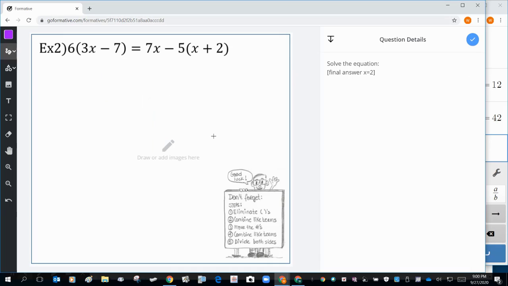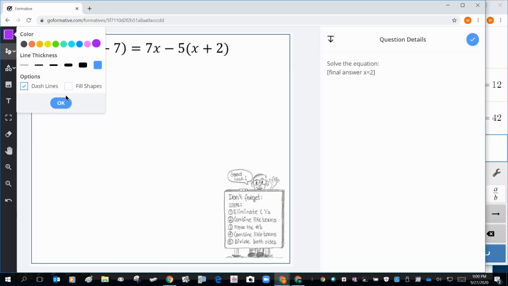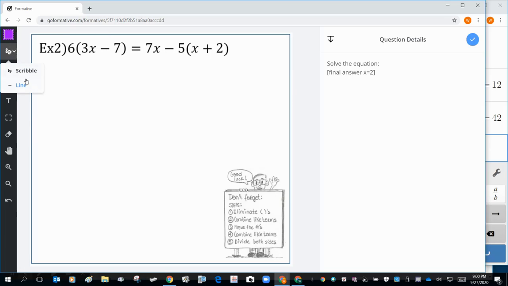So here's example number 2. And on this example, first thing I'm going to do is draw my border or dashed line. So let me draw the line right there. Now let's go ahead and eliminate parentheses. So I'm going to multiply the 6 times the 3 and 6 times 7. And I'm going to multiply the 5 times x and 5 times 2.